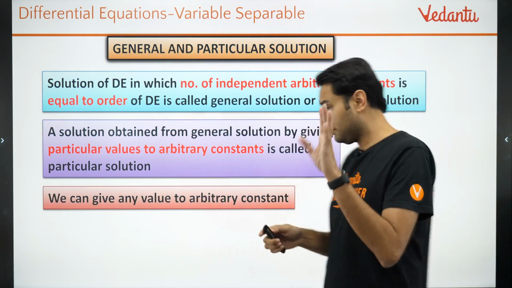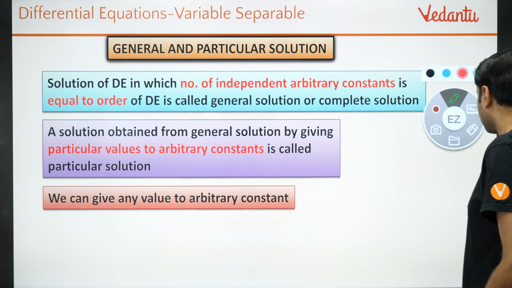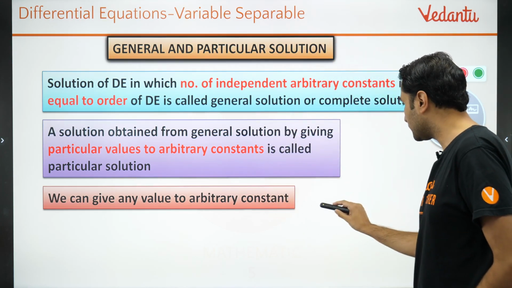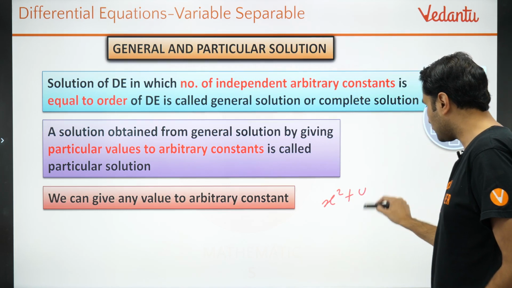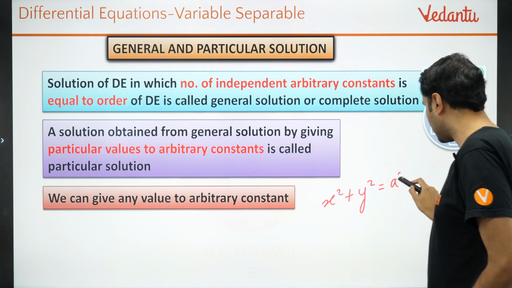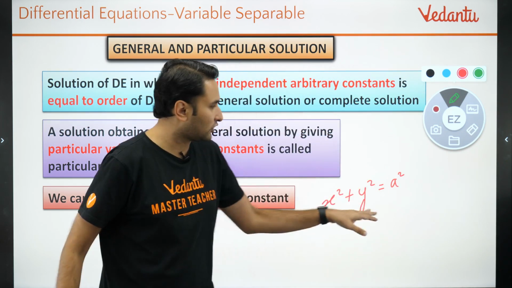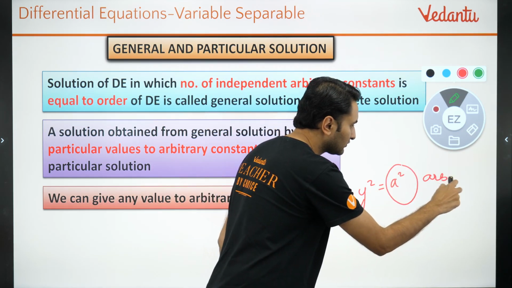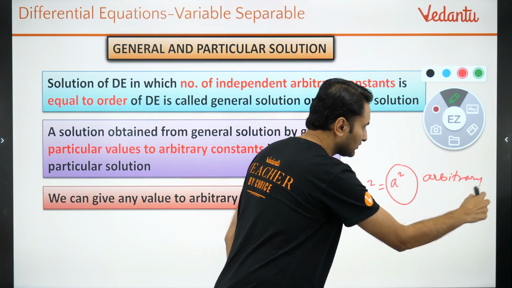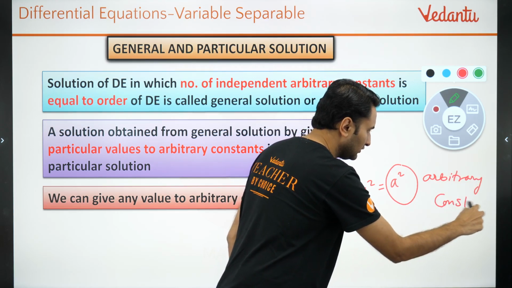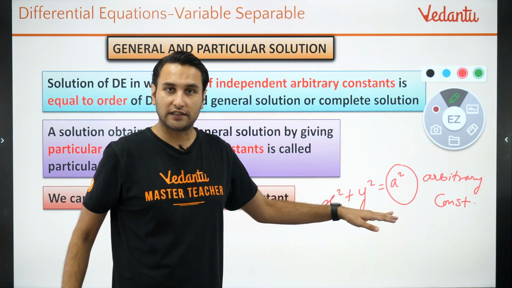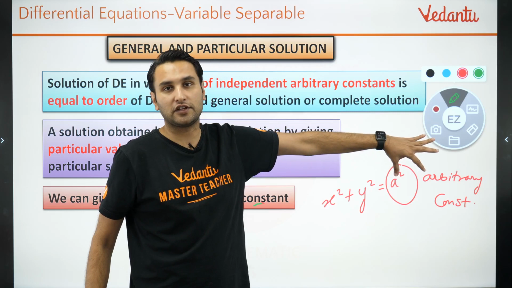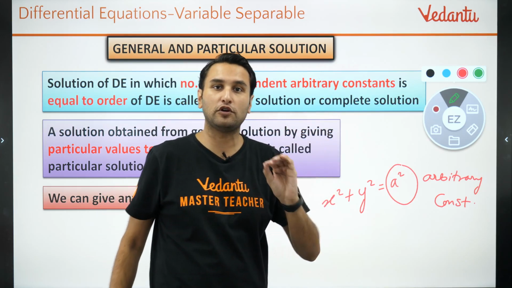तो एग्जाम्पल देता हूँ. मान लो आपके पास एक डिफरेंशियल इक्वेशन है, ठीक है, and if its solution comes out to be like this, x squared plus y squared is equal to a squared, we call it a general solution. Why? Because there is an arbitrary constant. मैंने आपको previous class में क्या बताया था? That any equation in which there is an arbitrary constant represents family of curve.